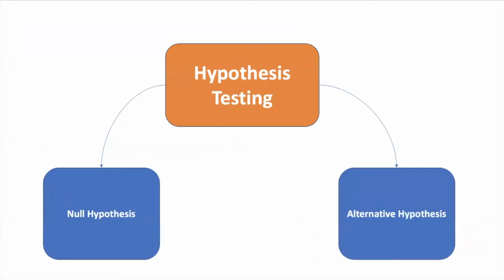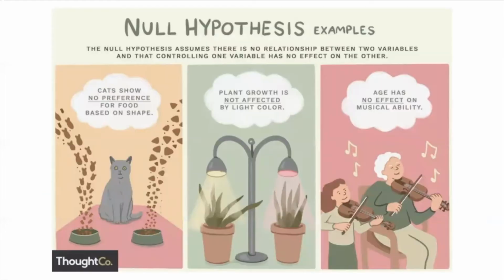There are many types of hypothesis tests, but in this video, we will talk about the null hypothesis and alternative hypothesis. First, let's start with the null hypothesis. The null hypothesis states that there is no relationship between the measured phenomenon, which is our dependent variable, and the independent variable. We don't need to believe that the null hypothesis is true to test it. On the contrary, we will likely suspect that there is a relationship between the set of variables. One way to prove that is the case is to reject the null hypothesis. To distinguish it from the other hypothesis, the null hypothesis is written as H naught.